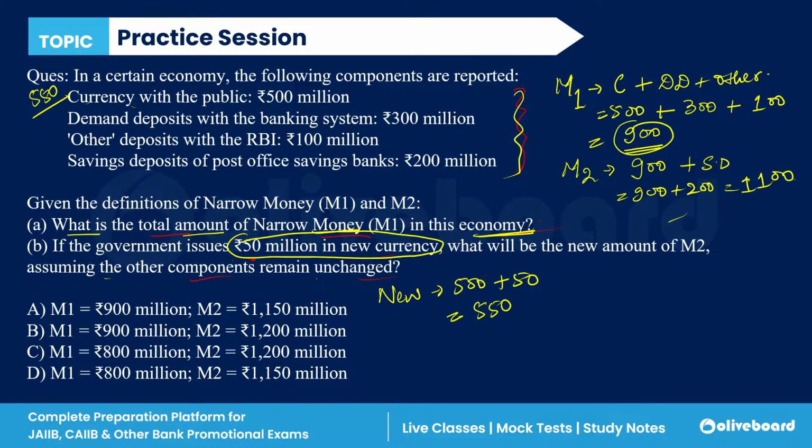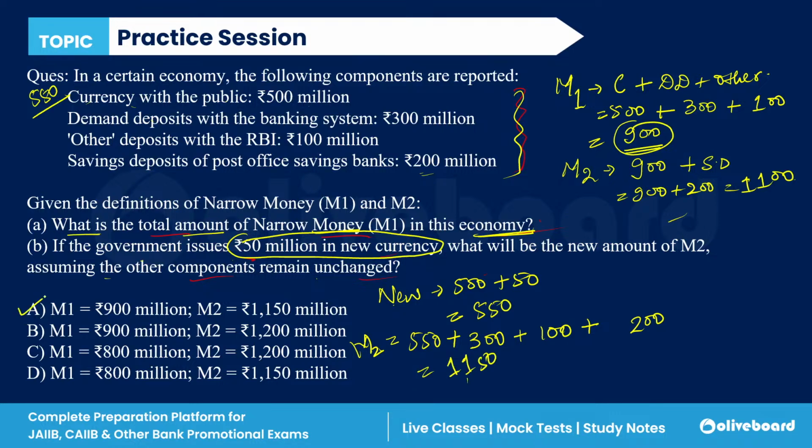Now we have to calculate the M2 with this new currency. Very simple. It is 550 plus 300 plus 100 plus the saving deposit, that is 200, because we have to calculate M2. So the correct answer is 1150.